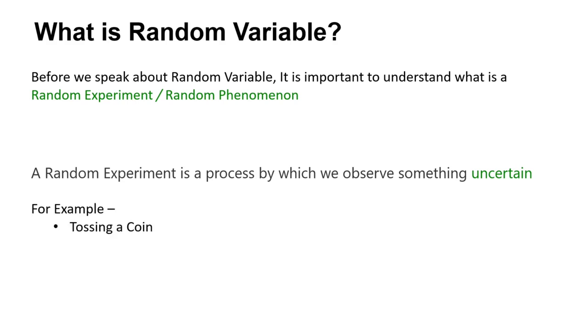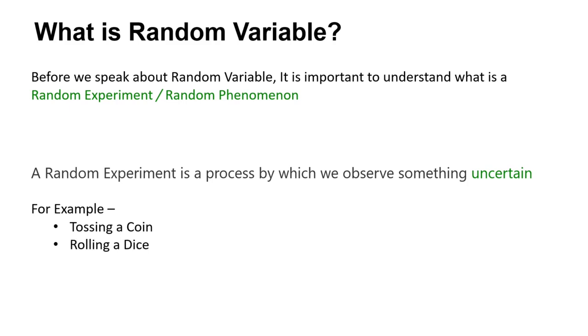So for example, tossing a coin. You toss a coin, it could be head, it could be tail. You cannot certainly tell what outcome is going to come. So there is always an uncertainty involved. You can say that there is a probability of 50% that head is going to come or tail is going to come, but you can never be certain until it's a biased coin, right? So that experiment is called random experiment because there is an uncertainty involved with this.